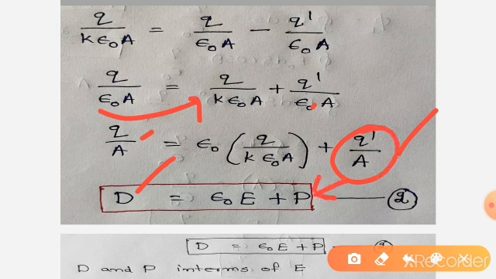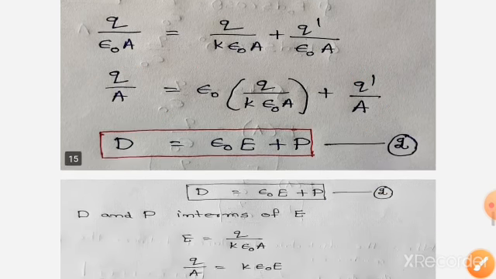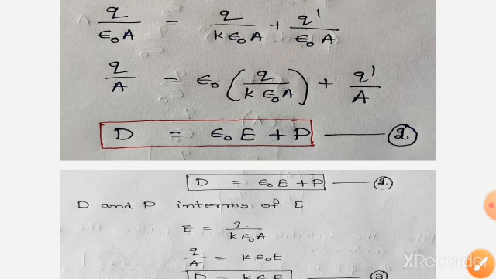This is polarization. So D is equal to epsilon naught E plus P. This is the relation between D, E and P.